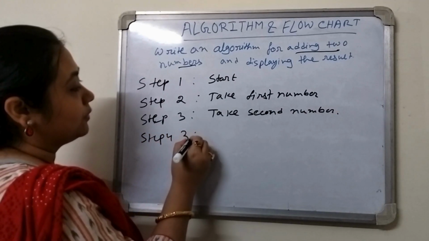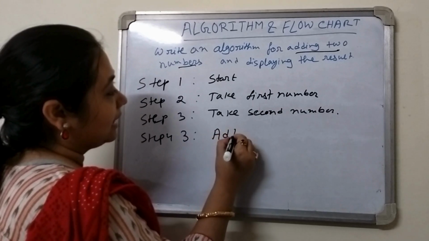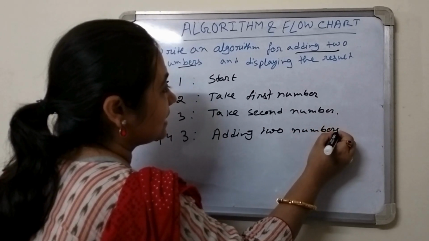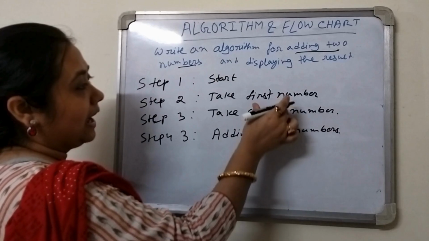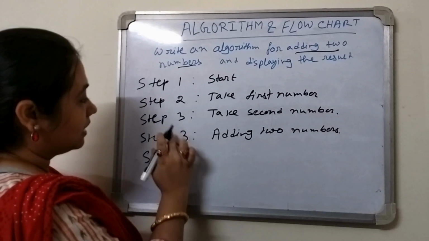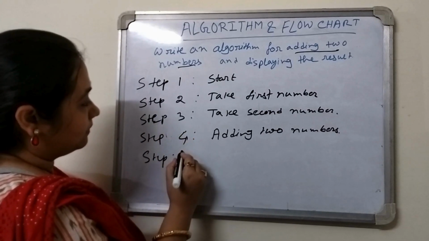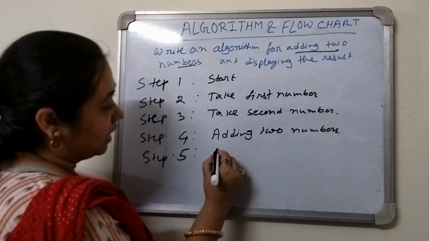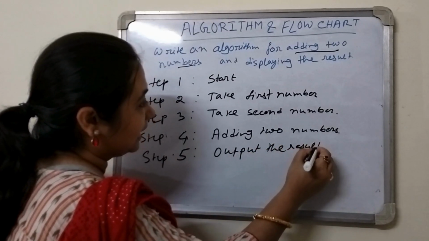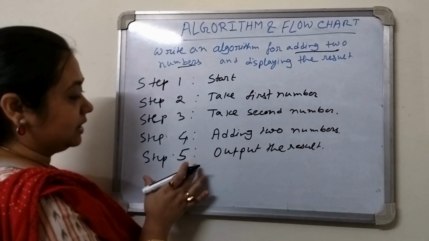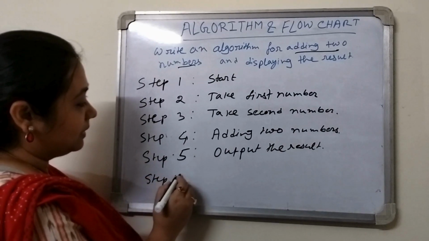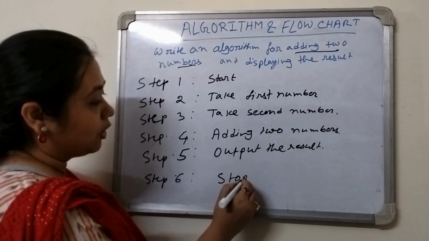Next, in step 4, we are adding two numbers. That means this is the process. In this step we are adding these two numbers. Step 5 is the output: output the result. That means what we get after adding the two numbers, we are showing as the output in step 5, and step 6 will be the final, that means the stop.